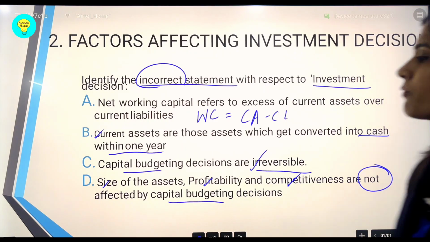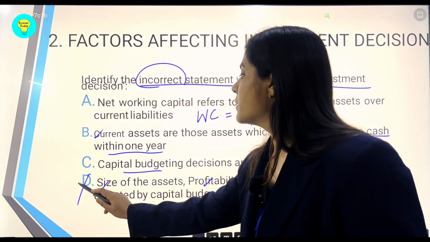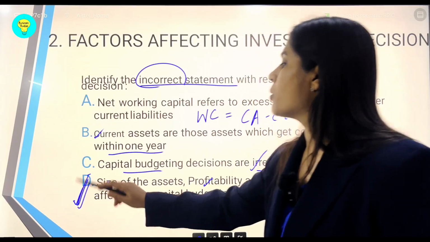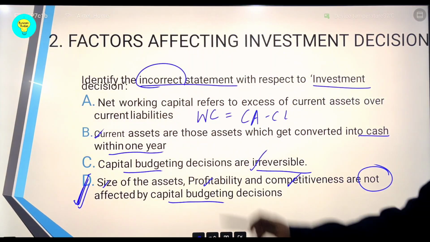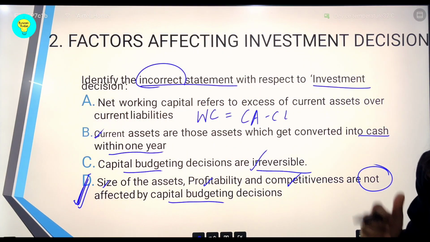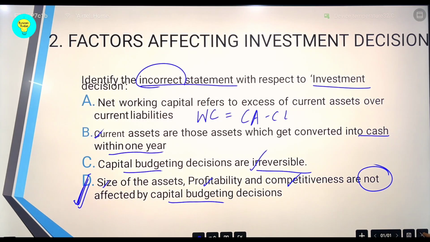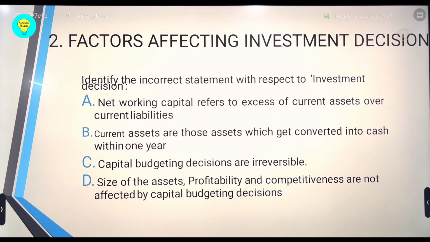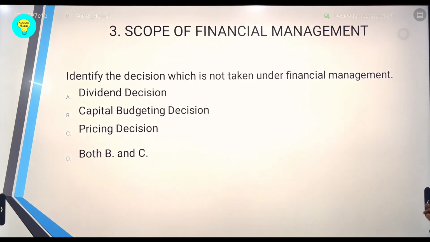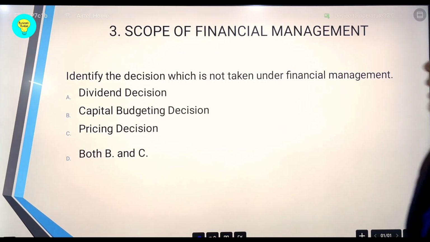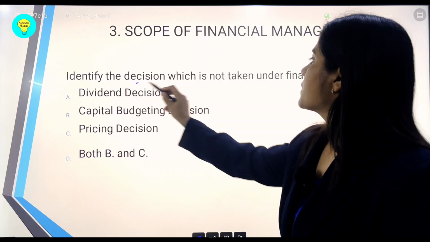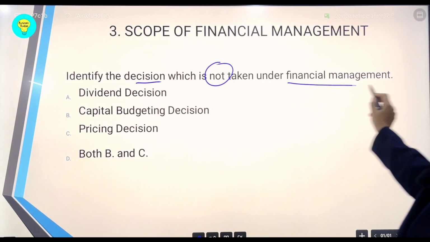This is absolutely false, students, because this is an incorrect statement, and hence the right option for this answer, because size, profitability and competitiveness are all affected by the capital budgeting decisions, which are long-term decisions in the long run for the company. Now another question is stating that identify the decision which is not taken under financial management.